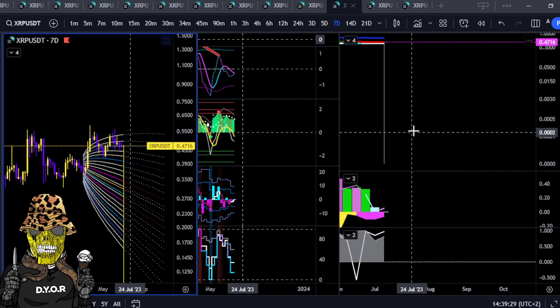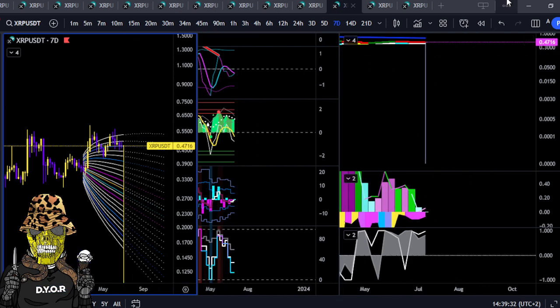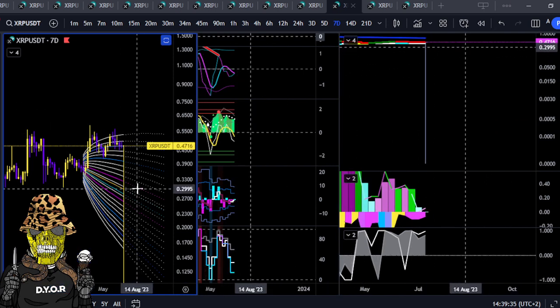Looking for a serious pump if it can hold above 47 cents. If it doesn't, you're looking for a dump down to 30 cents.